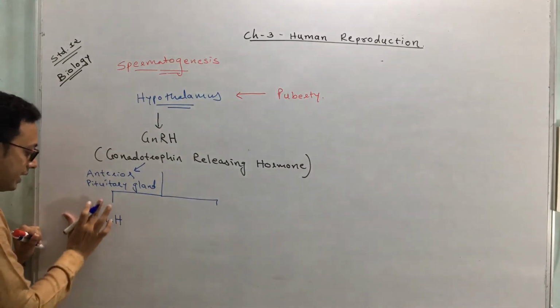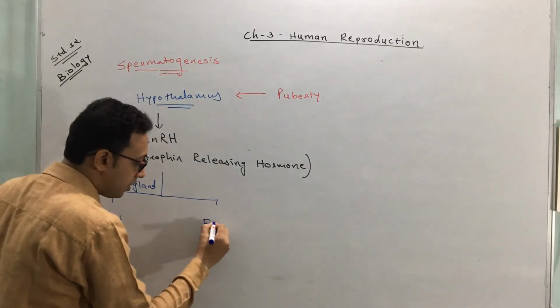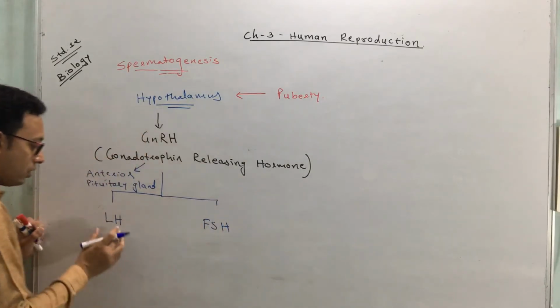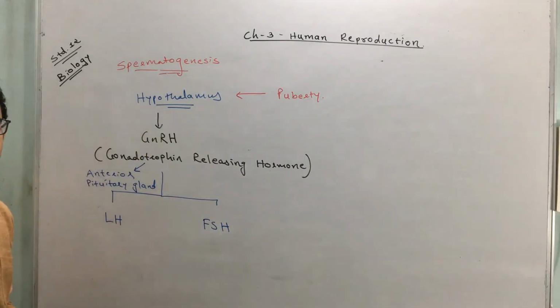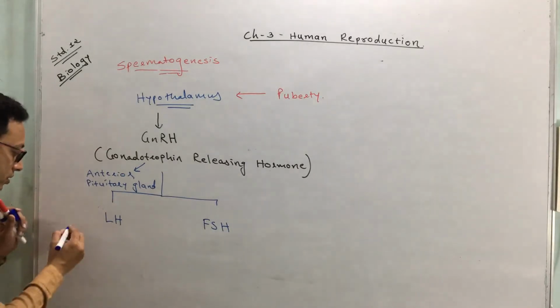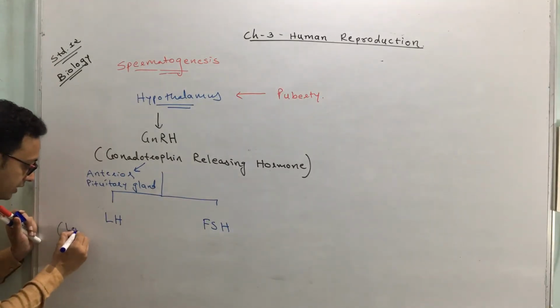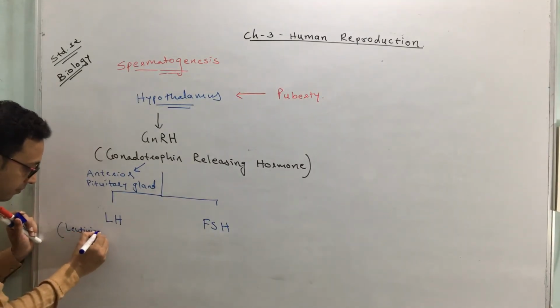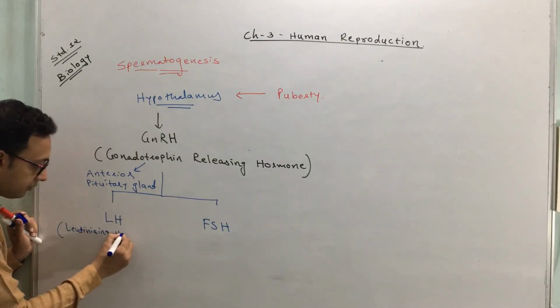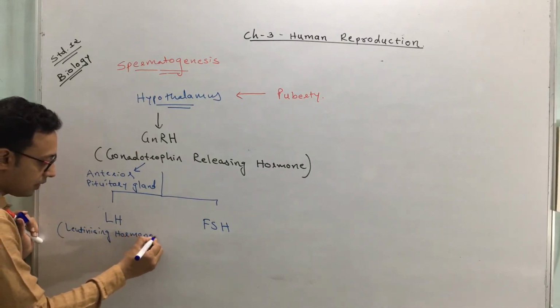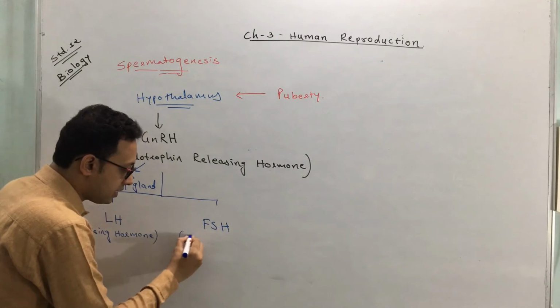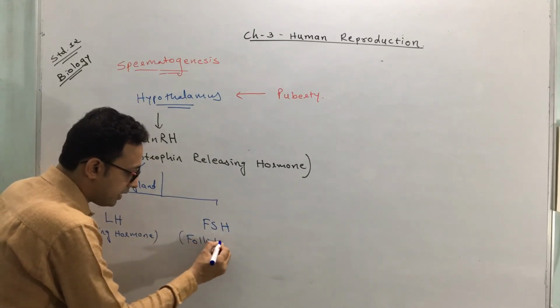One is called LH and the second is called FSH. Do you know the full form of LH? LH is luteinizing hormone. And FSH is follicle stimulating hormone.